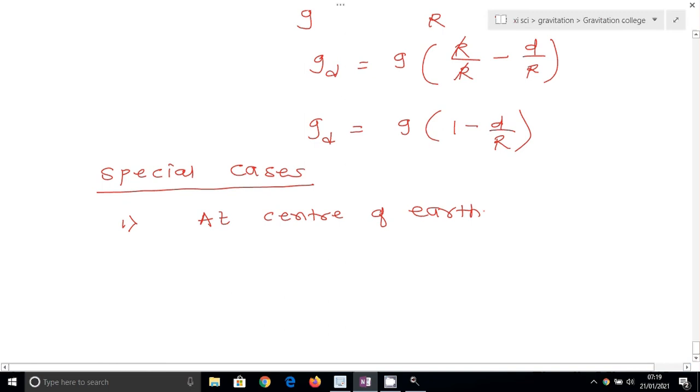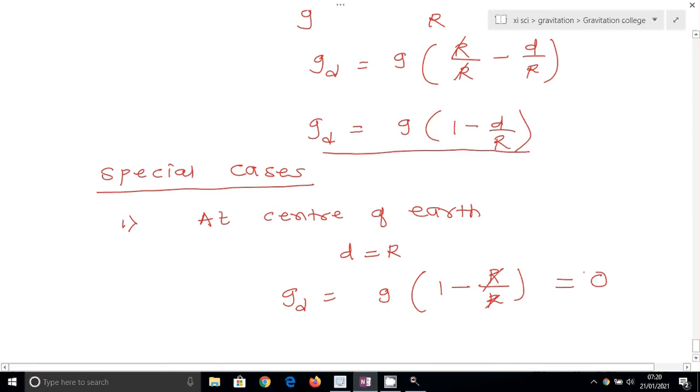First condition, at the center of the earth, this depth is equal to the radius. If we move from the surface to the center of the earth, then the depth is equal to the radius of the earth. D is equal to R, and if I put this D equal to R in the equation of g_d, then we get g_d is equal to g times (1 minus D upon R), that is R upon R. R upon R means 1, 1 minus 1 is 0, and 0 into g is equal to 0.